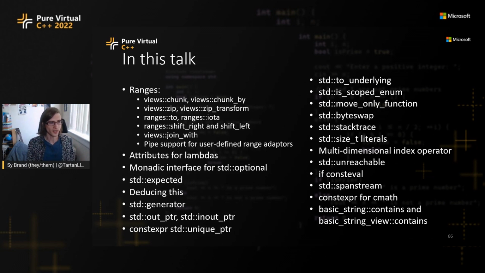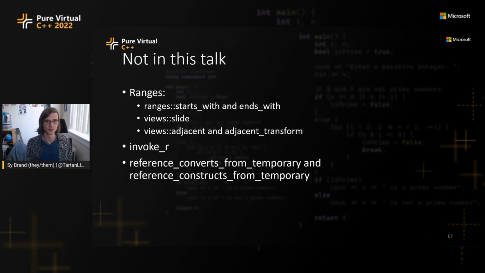There are a few things which I didn't mention. Some which I think are interesting are ranges starts_with and ends_with for finding prefixes and suffixes. std::views::slide, which gives you a sliding window view over a range. Adjacent and adjacent_transform, which are the same, but instead of a runtime size window, it's a compile-time size window. Then there's std::invoke_r, which is like std::invoke, but you can also give it a return type to